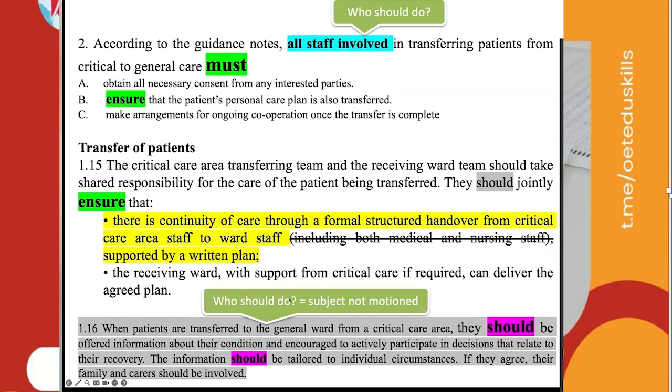And here below, who should do? Subject not mentioned. In the second paragraph, when patients are transferred to the general ward from a critical care area, they should be offered information about their condition. They are speaking about the patients who are transferred. They are not speaking about any information being transferred. They are not speaking about a duty of the staff, all staff. So the second paragraph doesn't say who should do it. Normally, here all staff involved must do it. So the subject is not mentioned. That itself says it's irrelevant.